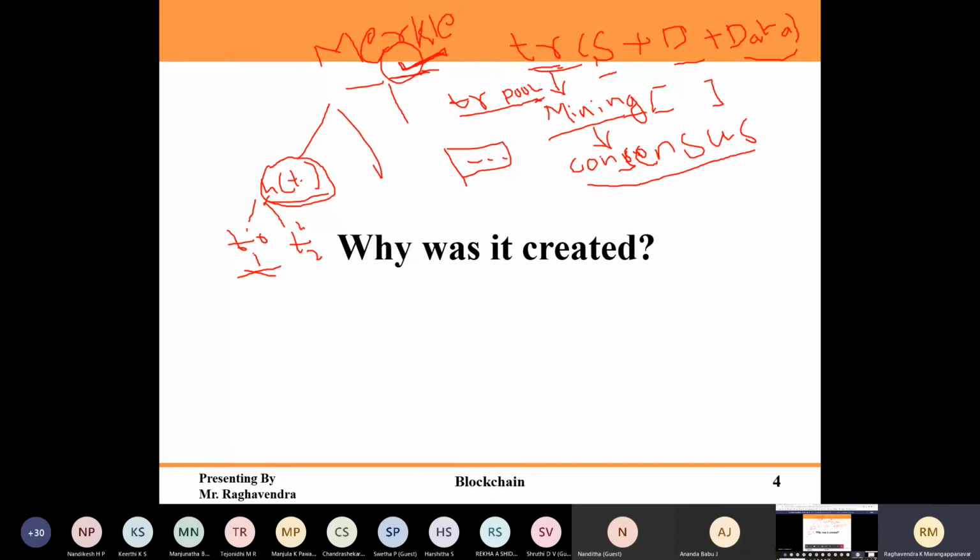So for transactions, mining is done to check whether that transaction is valid or not. Once the transactions are valid, it will verify all the transactions and put them in a block. So this block is ready for broadcast.